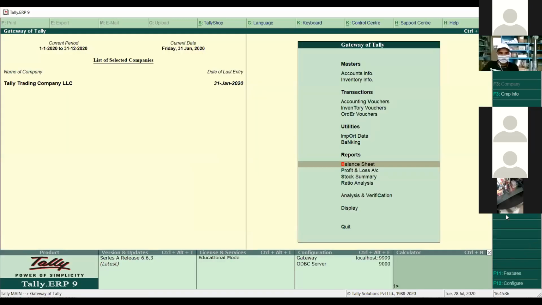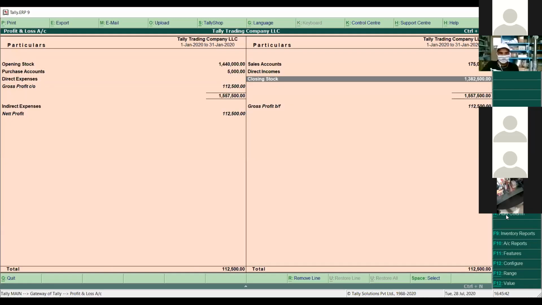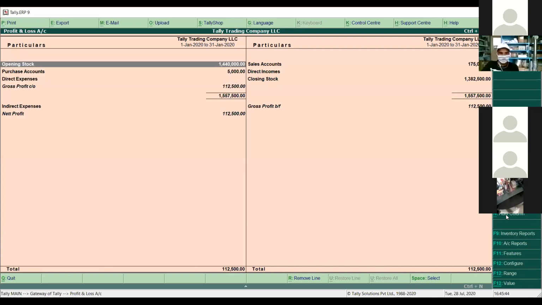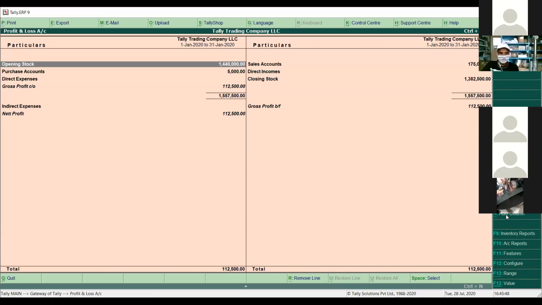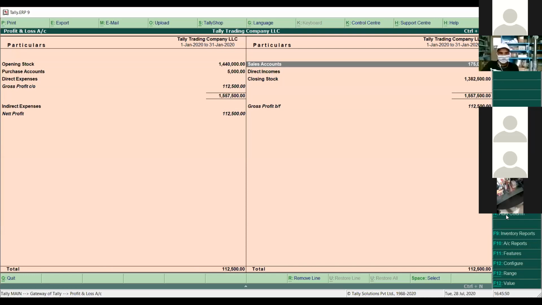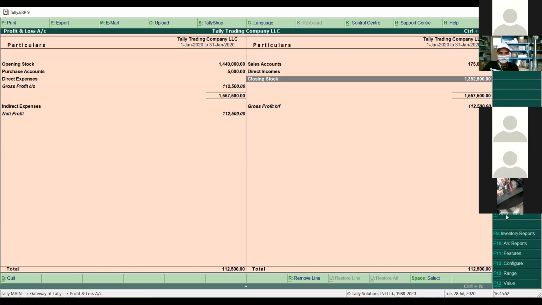In the same way, if you want to go for a P&L account, you can simply go back to Gateway of Tally and profit loss account. You can check your profit loss account report here as well. What is the opening stock? What is the purchase accounts? What is the sale account? And so on.